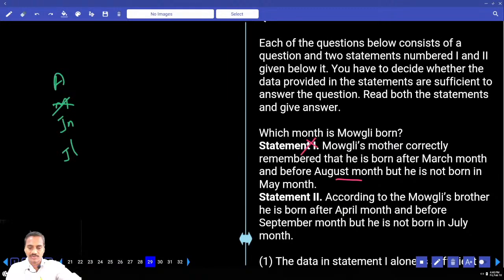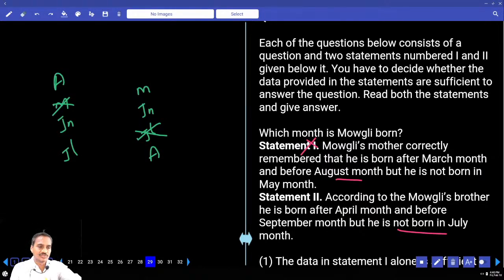Then coming to 2 alone, according to Mowgli's brother, he is born after April and before September: May, June, July, August. But he is not born in the month of July. July is ruled out. Hence, 1 alone gives 3 different answers, 2 alone gives 3 different answers.